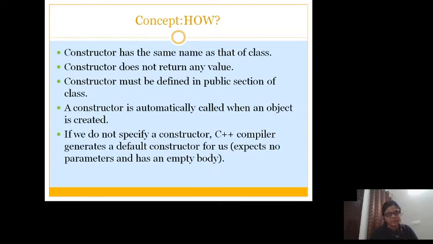How do we use it? If you want to use a constructor in the class, you have to keep the same name as that of the class. It is like a function, but it never returns a value. It must be defined in the public section of the class. Why must it be defined in the public section? If you make the constructor private, you will not be able to create an object, because it is automatically called when an object is created.